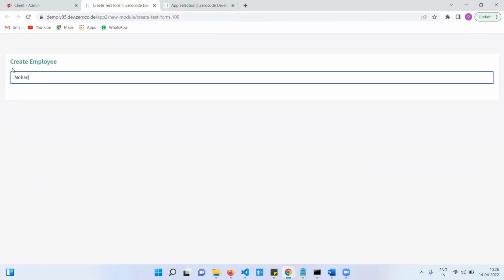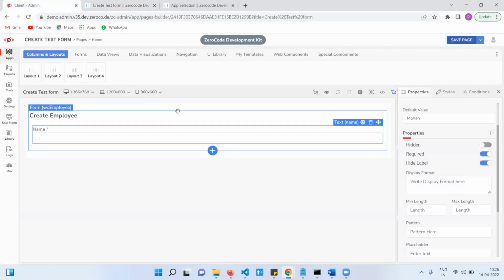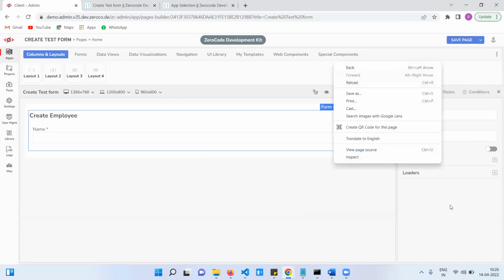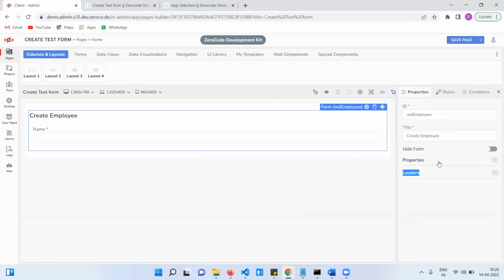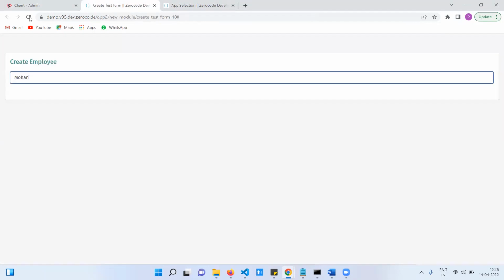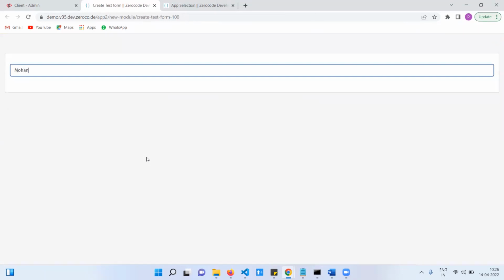See, I hid the employee name. And if you want, you can hide the form title as well. Click on the form, we need to hide the title. Save and check. See, the form title is not visible. Even the field display name is also not visible.